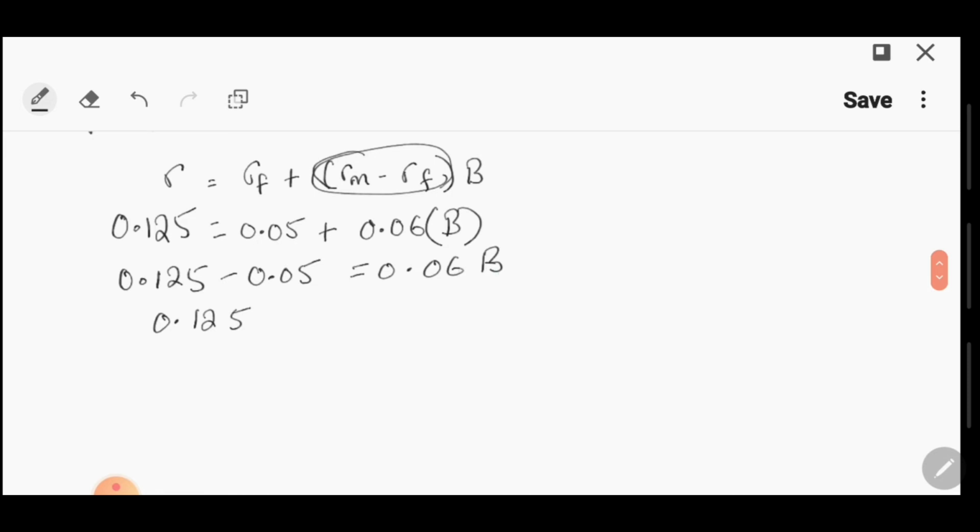And now this is multiplying, so it will go on the other side in division. So if you solve this, you will get the beta of the stock, which is 1.25.